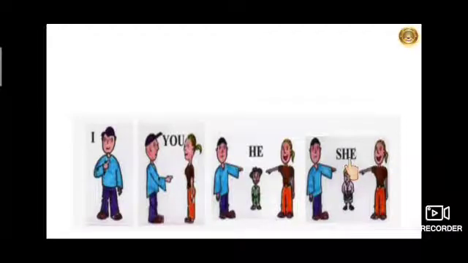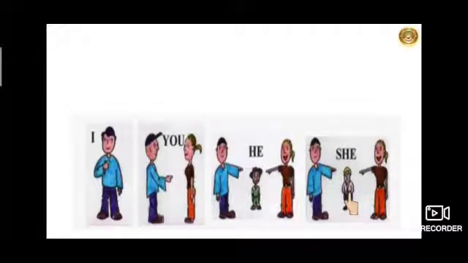Now the next pronoun is she. The pronoun she is used when we are talking about one girl or one woman or any one female gender. Like here, they both are talking about this one girl. So instead of using her name, they are using the pronoun she. Like, she is my sister, or she likes to play football.